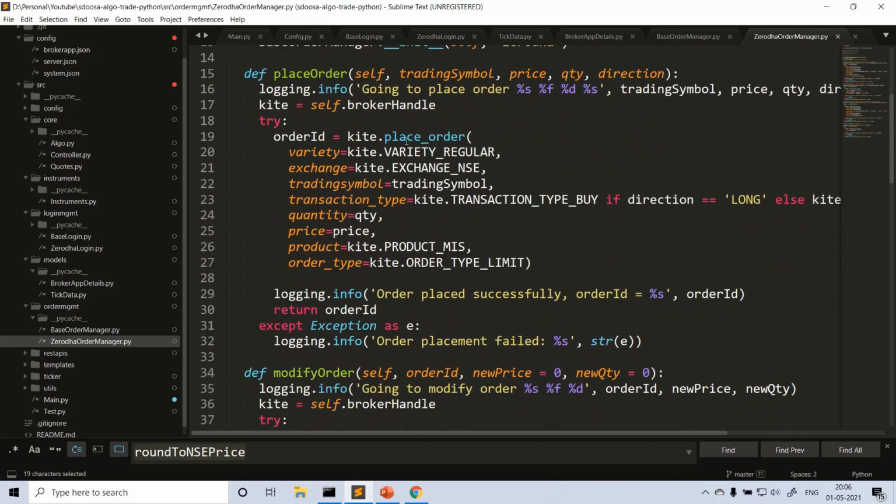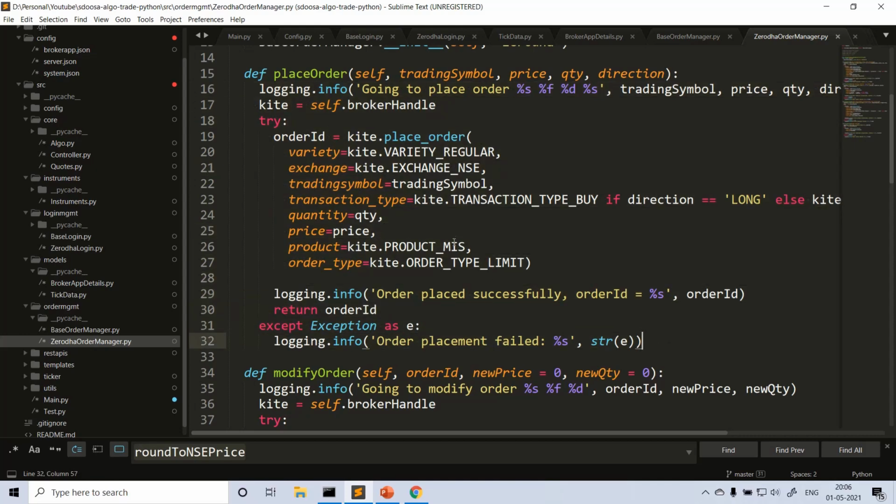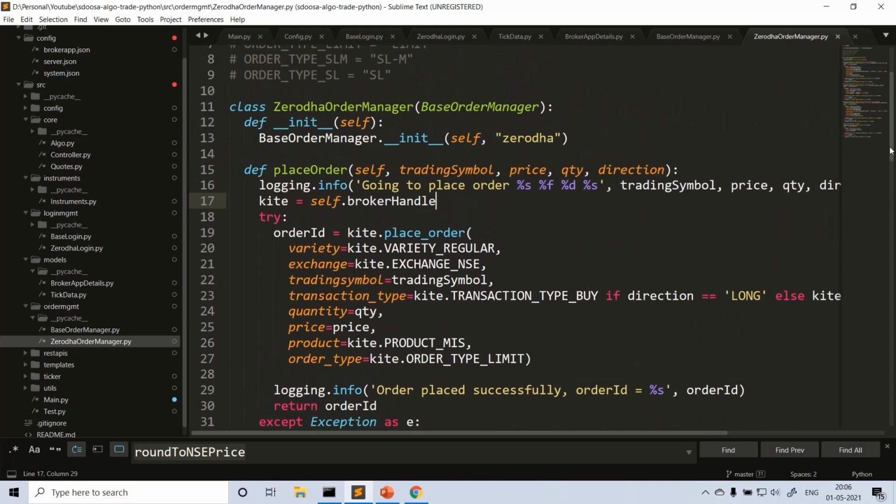So in this case, these are the logic to place order and modify order. This I explained in the previous videos. The logic is the same here. What we are doing here is using the broker handle, and using the broker handle, kite place order. So we are doing all the functionalities here.